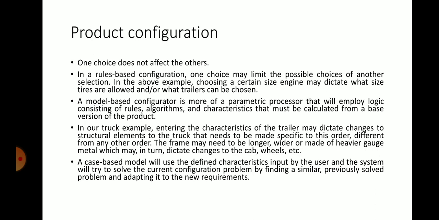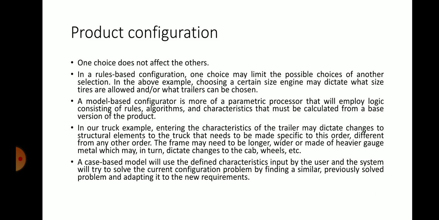In our truck example, entering the characteristics of the trailer may dictate changes to structural elements of the truck that need to be made specific to this order, different from any other order.